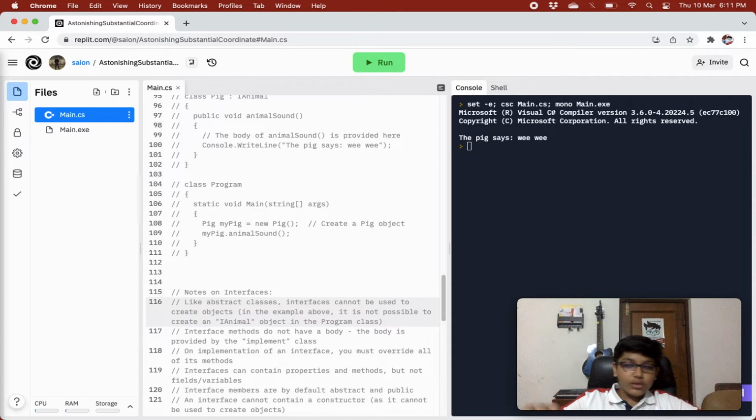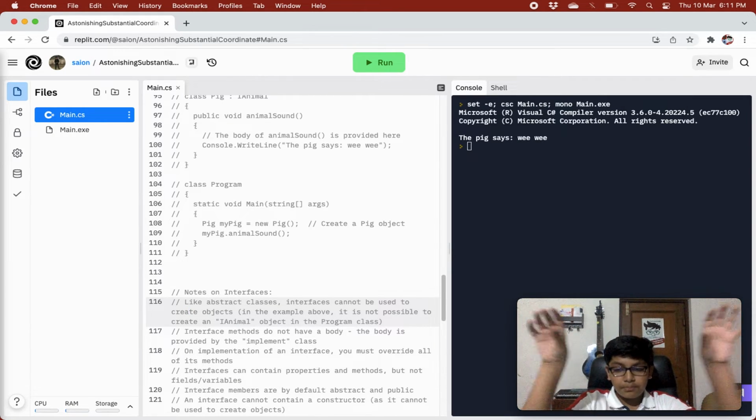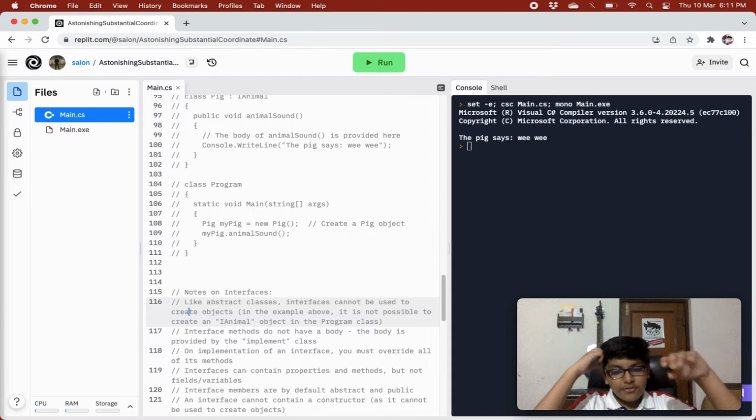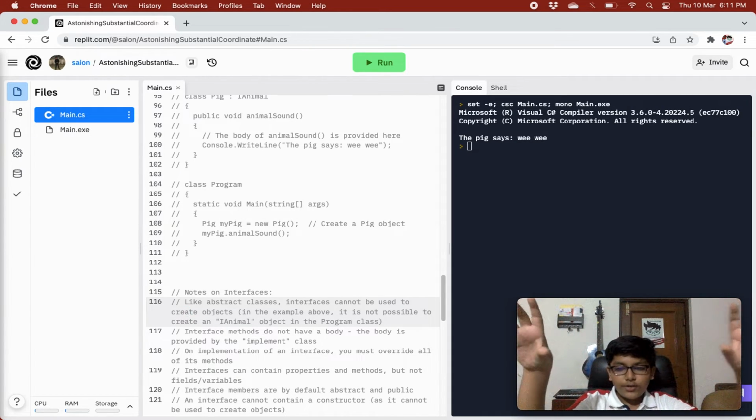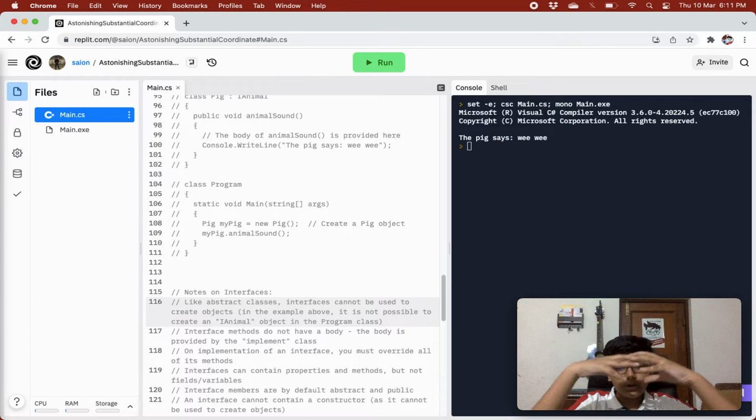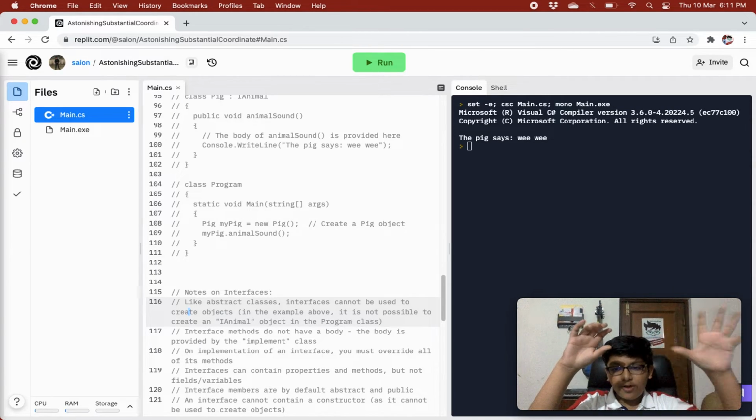So for example, you have a father class and a mother class, and you have a child class. The child will have both the qualities and disabilities of the mother and father. So if we have an interface father and an interface mother, we will get both qualities. We will be able to implement the child class from both the father and the mother.